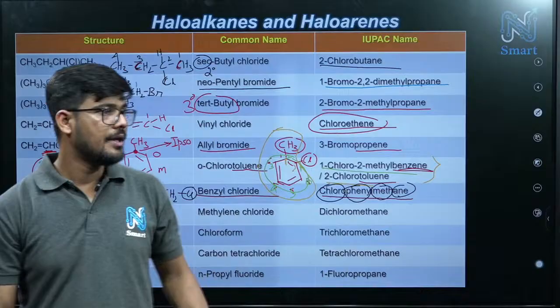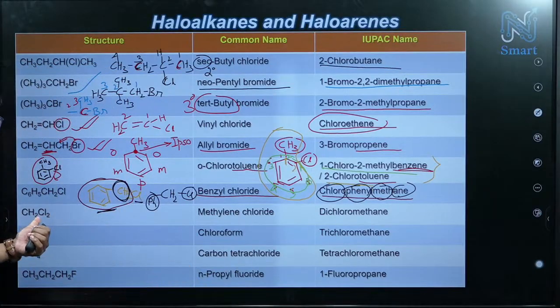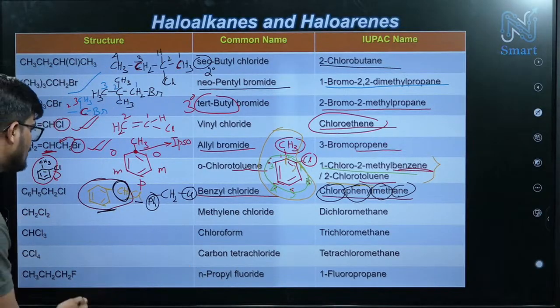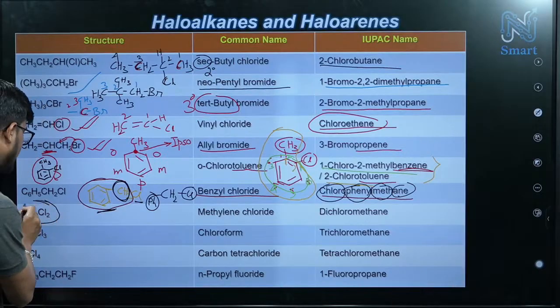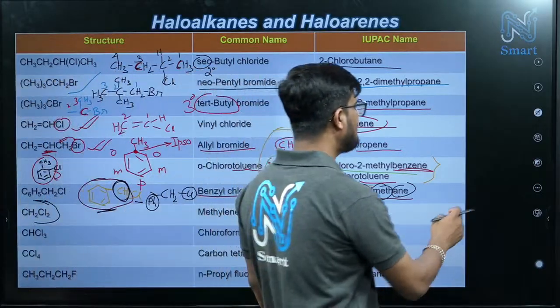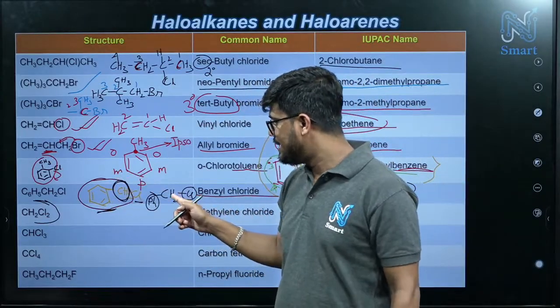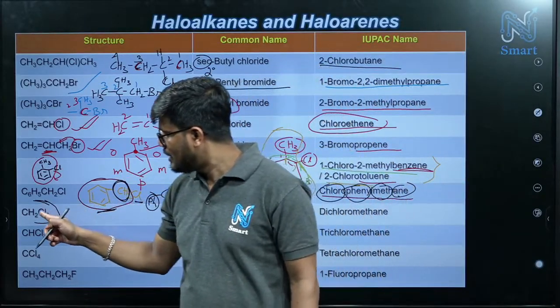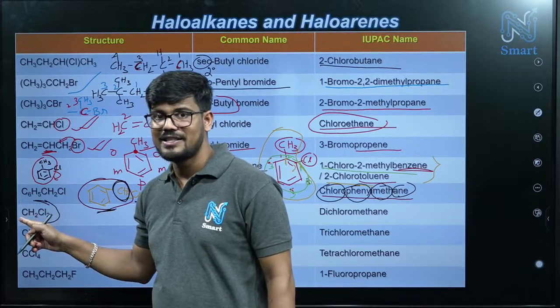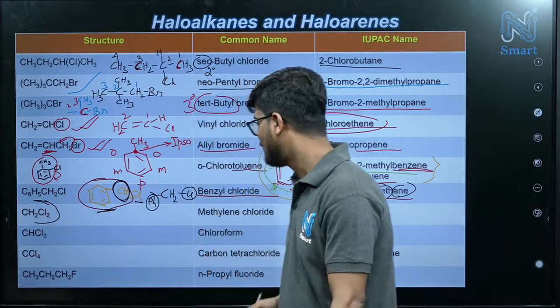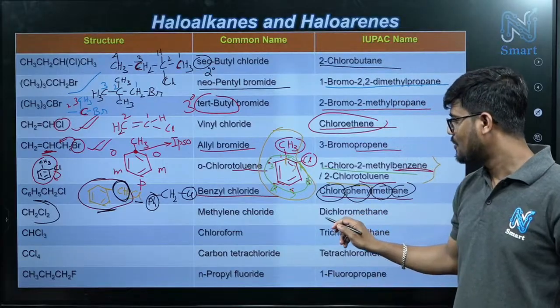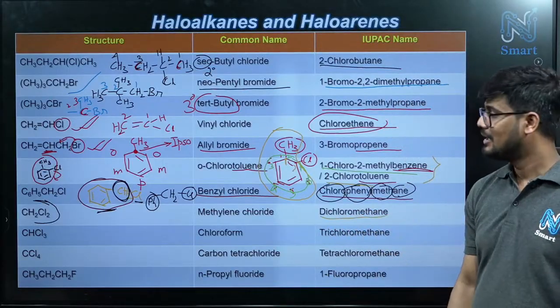Next, if you consider CH2Cl2, how will we name this? Again the same logic as we discussed here. This carbon has two chlorines and this is the methane system, alkane system. So easily you can say dichloromethane.